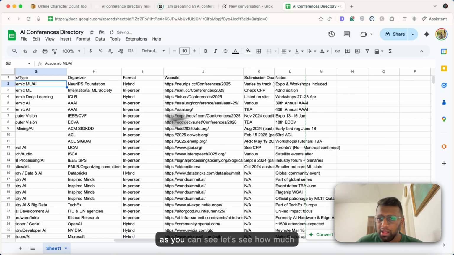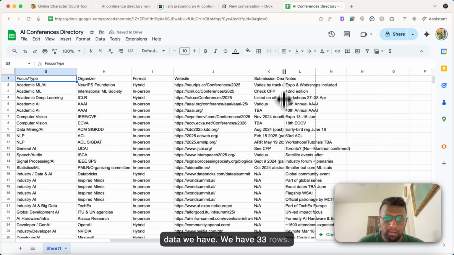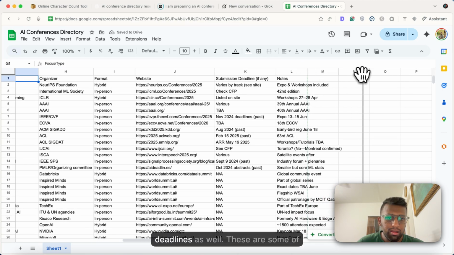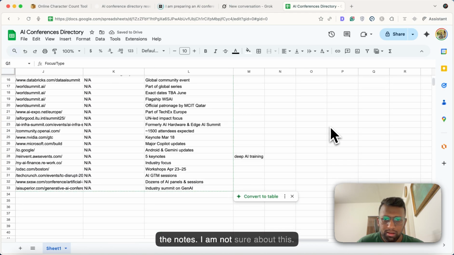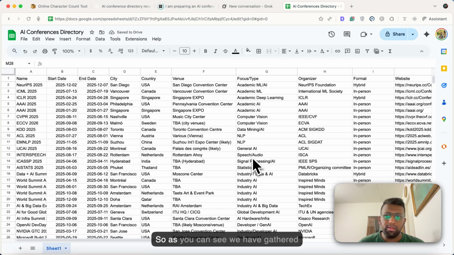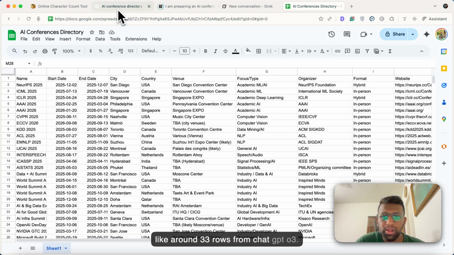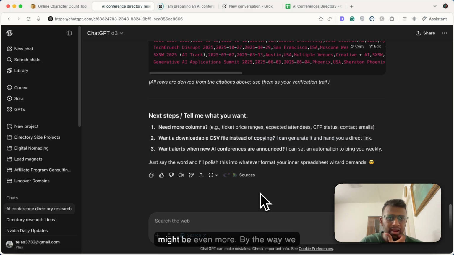And as you can see, let's see how much data we have. We have 33 rows. Then we have the submission deadlines as well. These are some of the notes, right? Not sure about this. So as you can see, we have gathered around 33 rows from ChatGPT O3. If I ask on deep research, it might be even more.